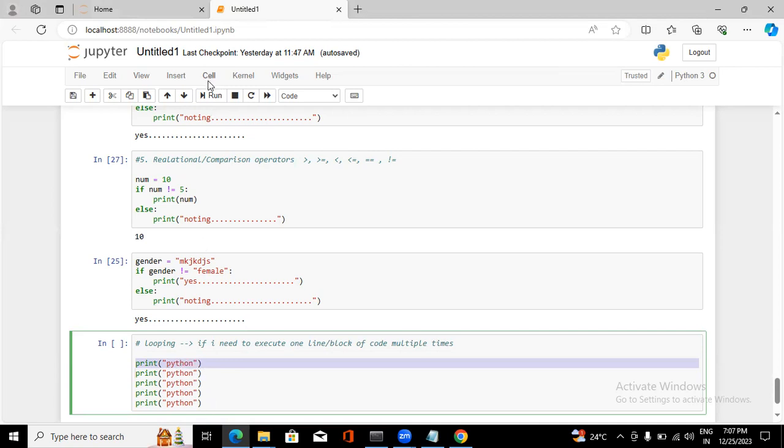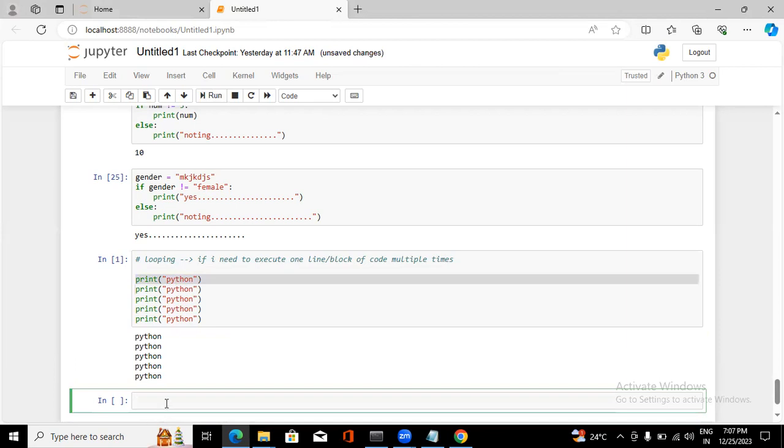I will explain how this works. The first loop is the for loop. We are going to use a for loop when you know the exact number of times that you need to repeat. For example, here you fixed how many times you need to repeat, 5 times. So here you have the exact number of times to repeat the same code. In such a scenario, we are going to use a for loop.